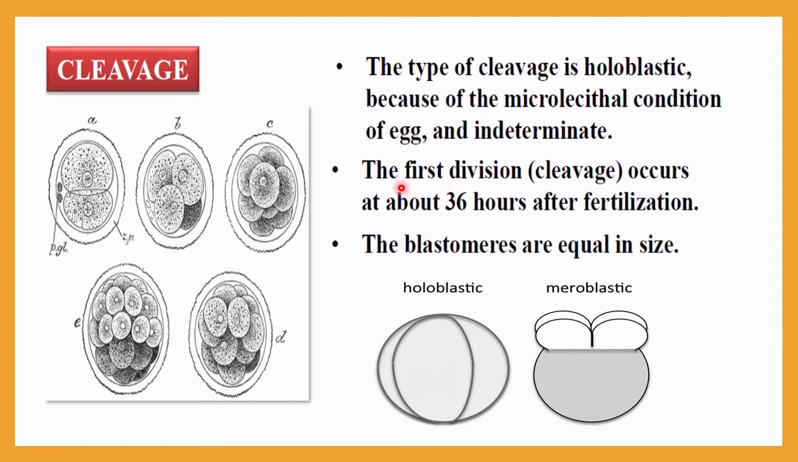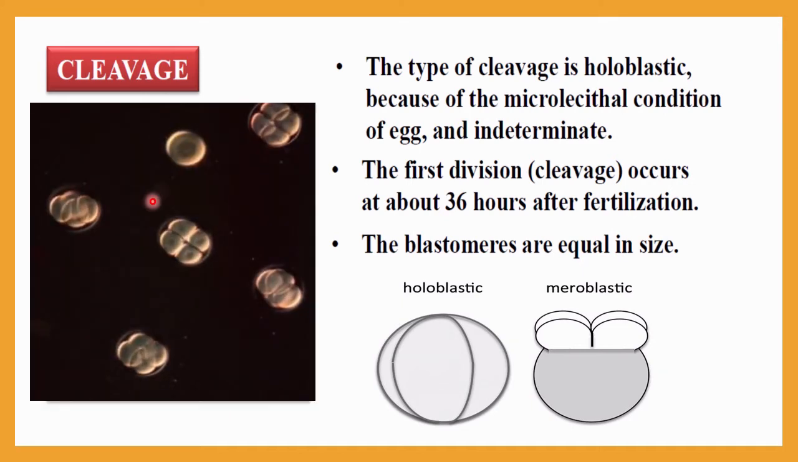The first division, that is called cleavage, occurs about 36 hours after fertilization. Means after fertilization, cleavage will initiate after 36 hours. Okay, and the blastomeres are equal in size. Here you can see all blastomeres: here 2 blastomeres, here 4. All blastomeres will have equal size.